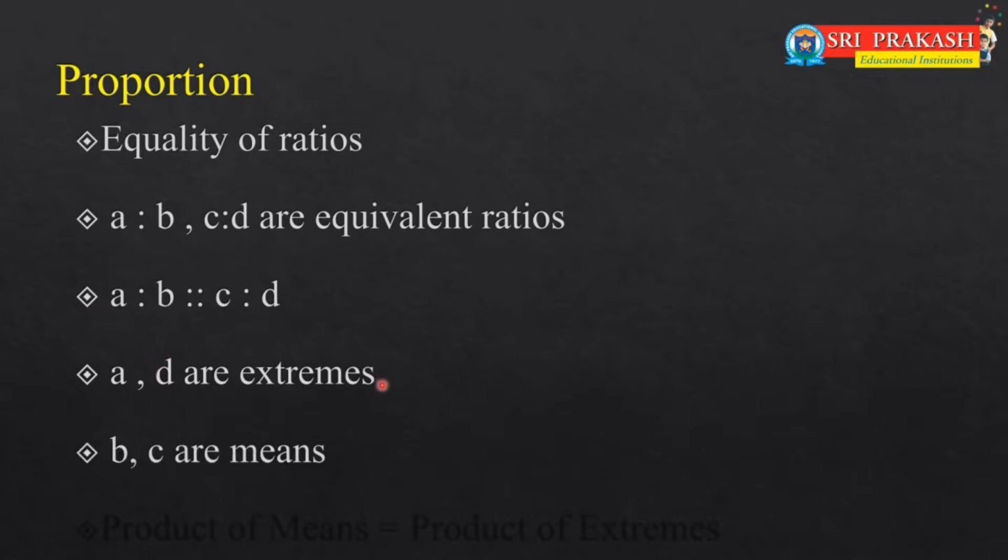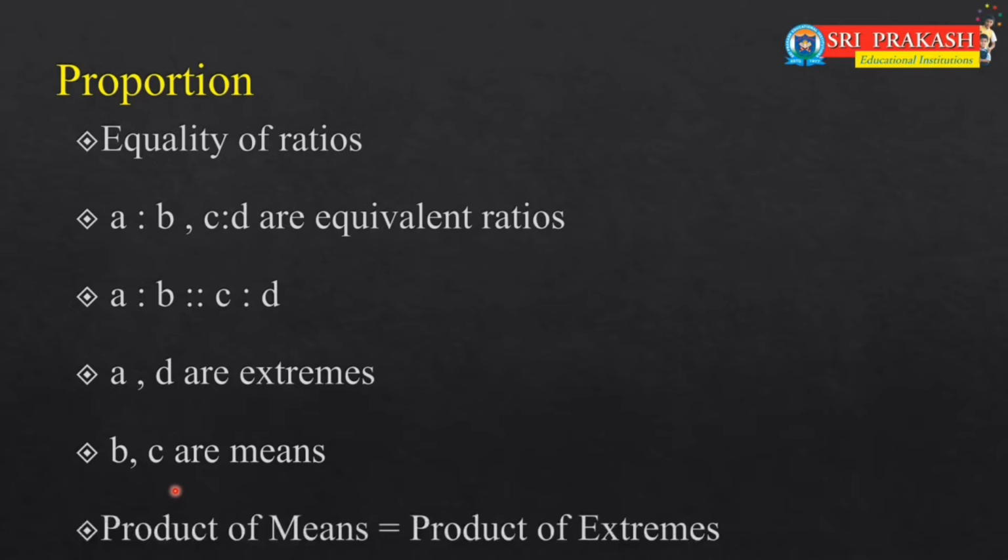B and C are called means based on their position. We learnt a formula: product of means equals product of extremes. So A into D is equal to B into C.